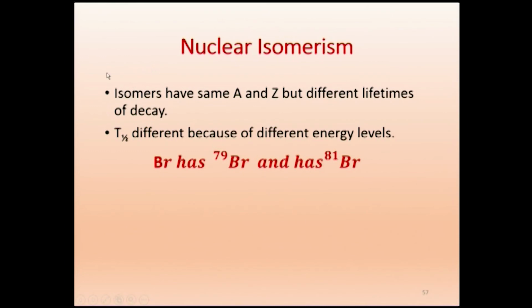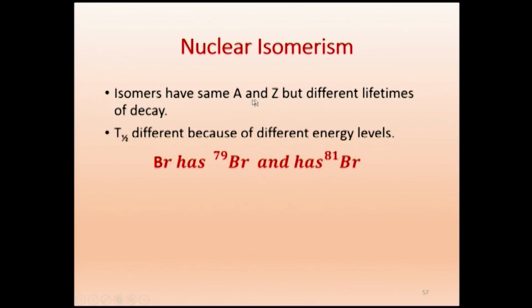Normally if you take cobalt 60, a source of beta minus particles, it will come out with one half life. If you take tellurium or some other element, it will come out with only one half life. But there are some isotopes which have the same A and Z but different lifetimes. So they are called isomers.